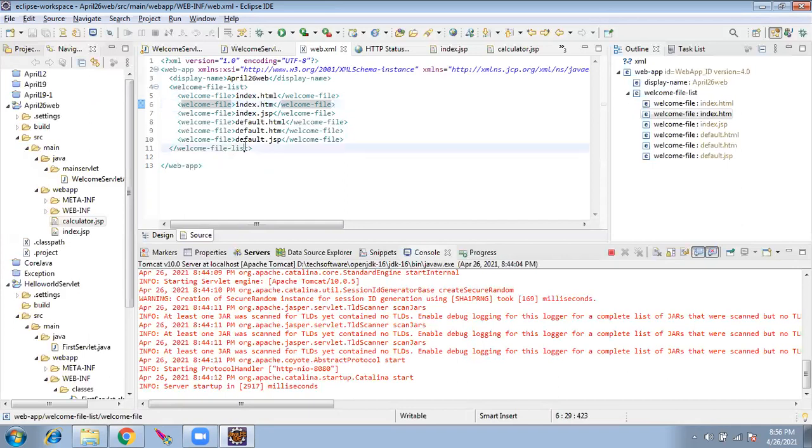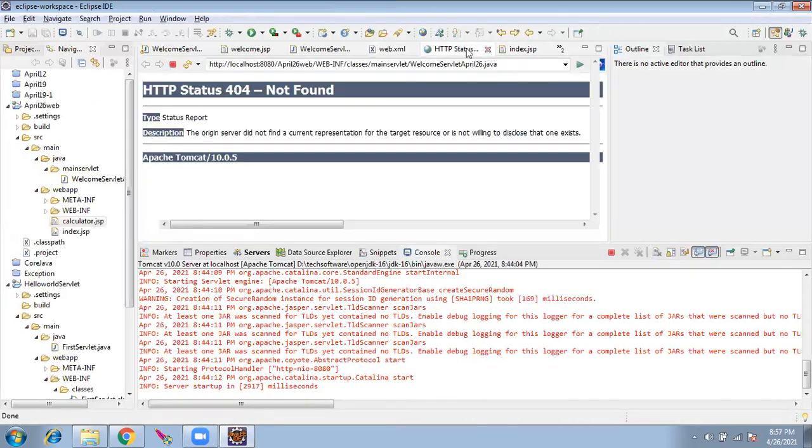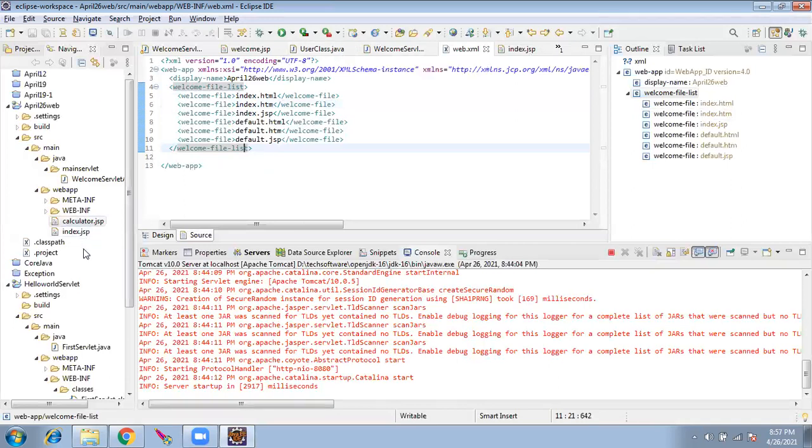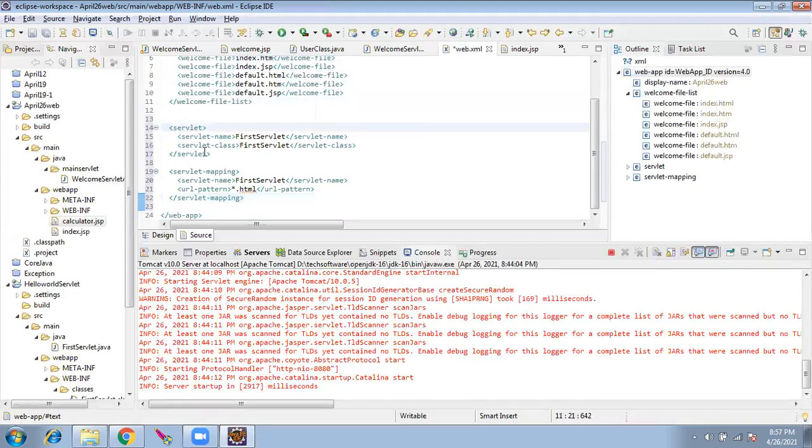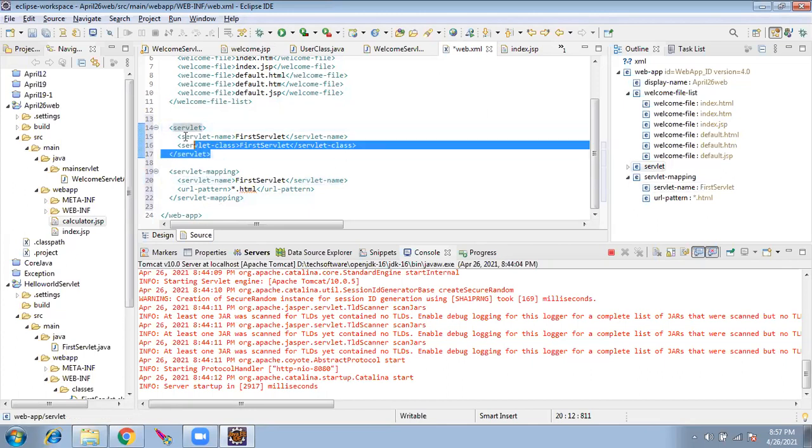So now the servlet, which is the Java program which we have written, the web.xml doesn't know that the Java program exists. So what we will do, we will give the tag. So this is the tag servlet, servlet name and servlet mapping, which means these are my available servlets. How many servlets do I have?